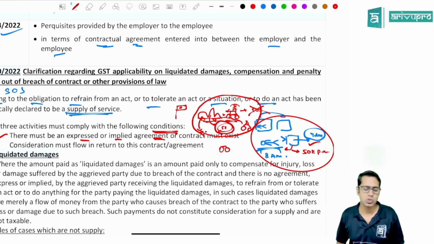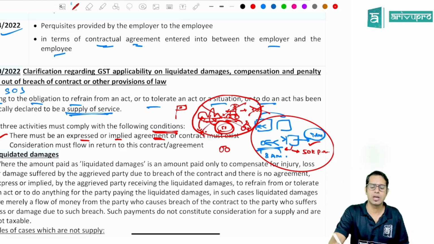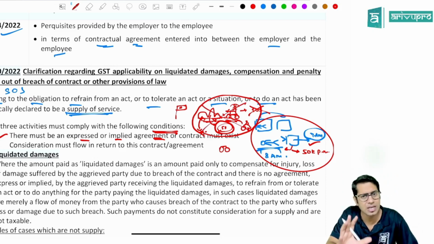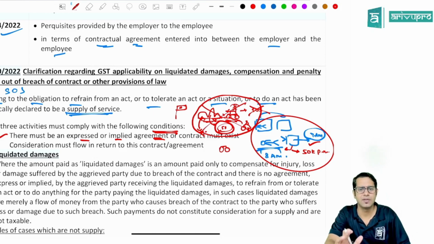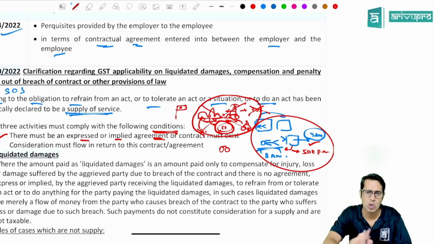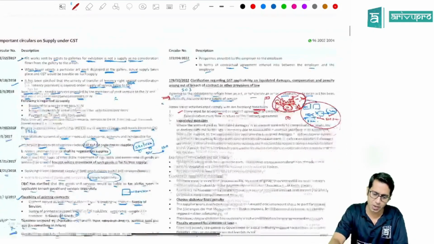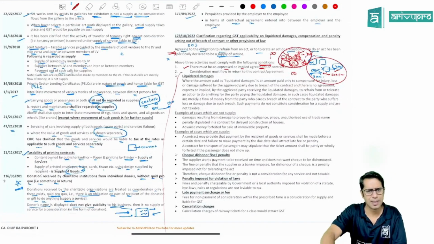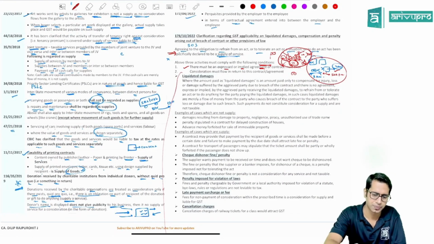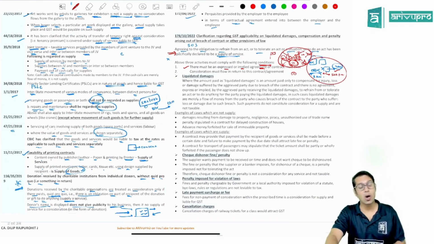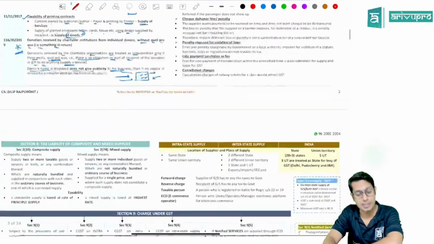Now, because there is no such agreement, there is no such contract or agreement, this transaction, though there is a money which is received by you, will not be treated as supply. Okay, so like this, they have given some more examples to you. You can just go through. So this is all with respect to topic number 1, which is supply.